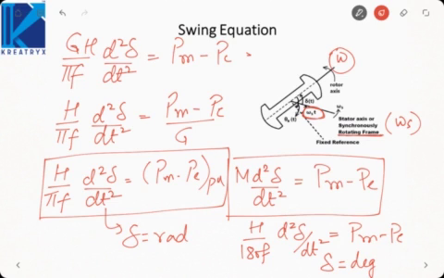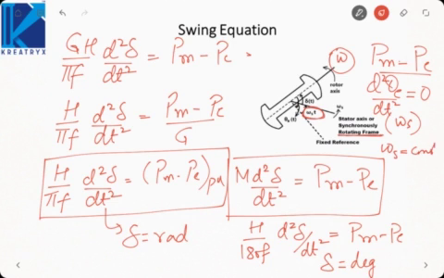Under steady state, Pm minus Pe must be 0. So that is why acceleration is 0 or speed is constant. Okay, so omega s will be constant. But whenever any abnormal condition occurs, then Pm and Pe will be different, due to which the rotor will accelerate and speed will change. Now this equation we have derived for a single machine.